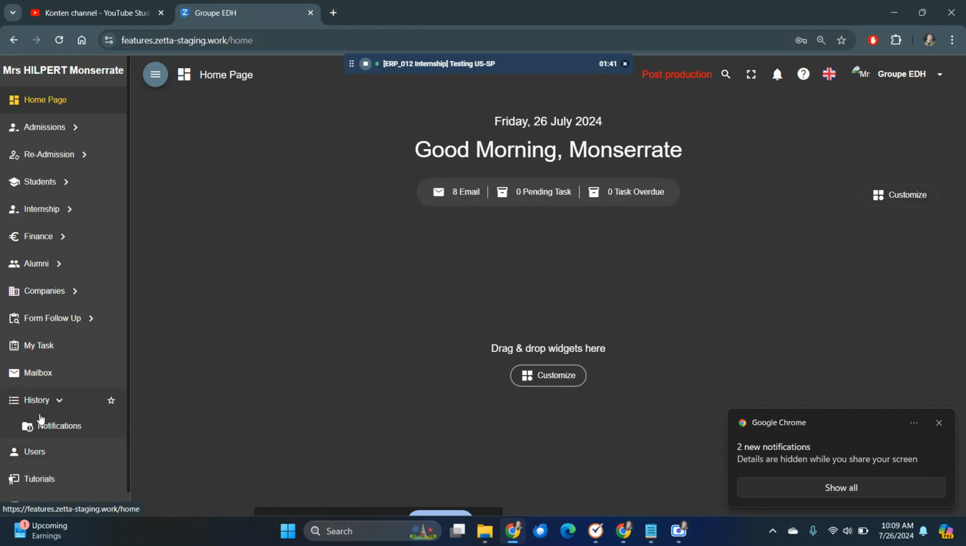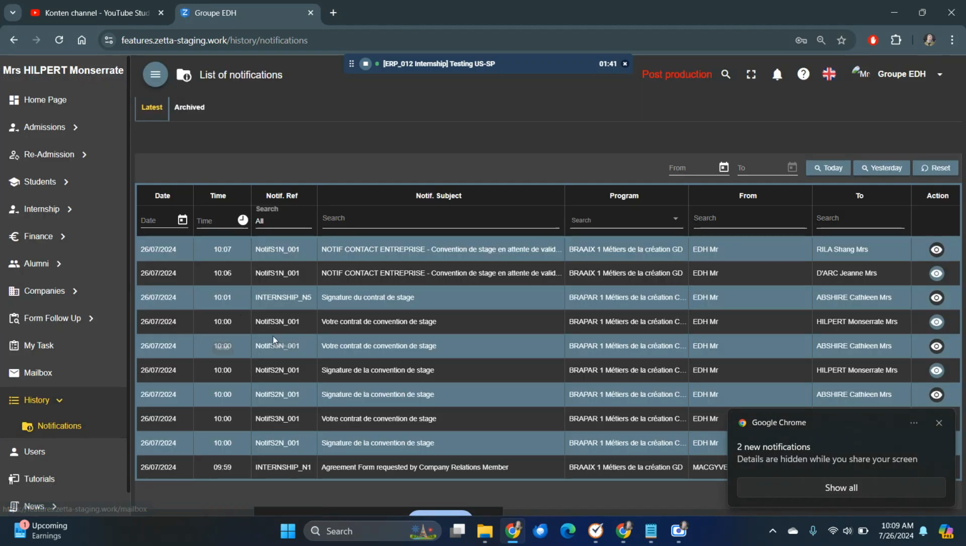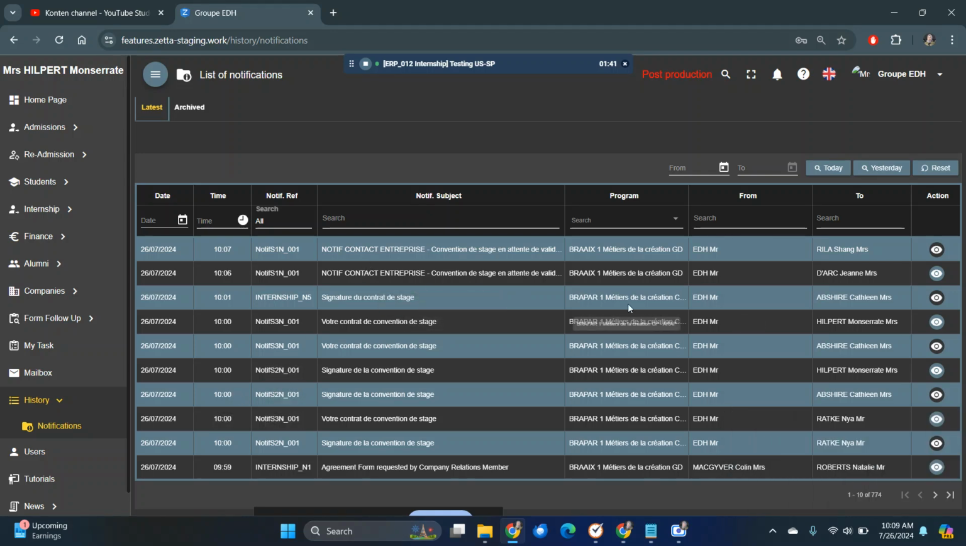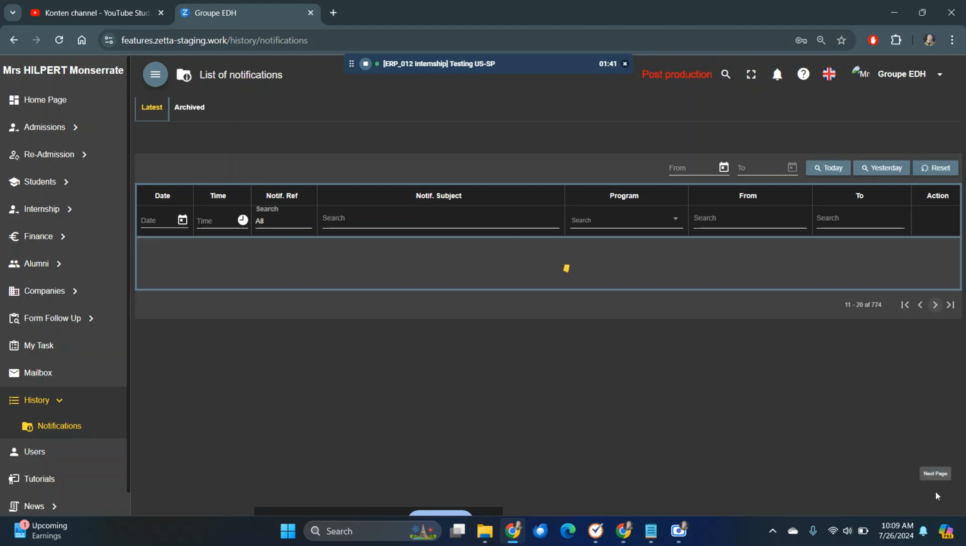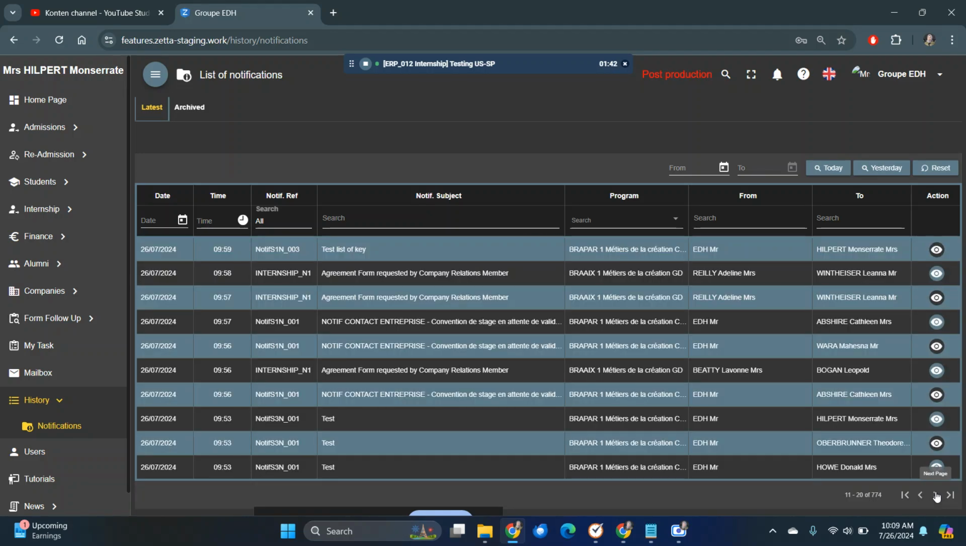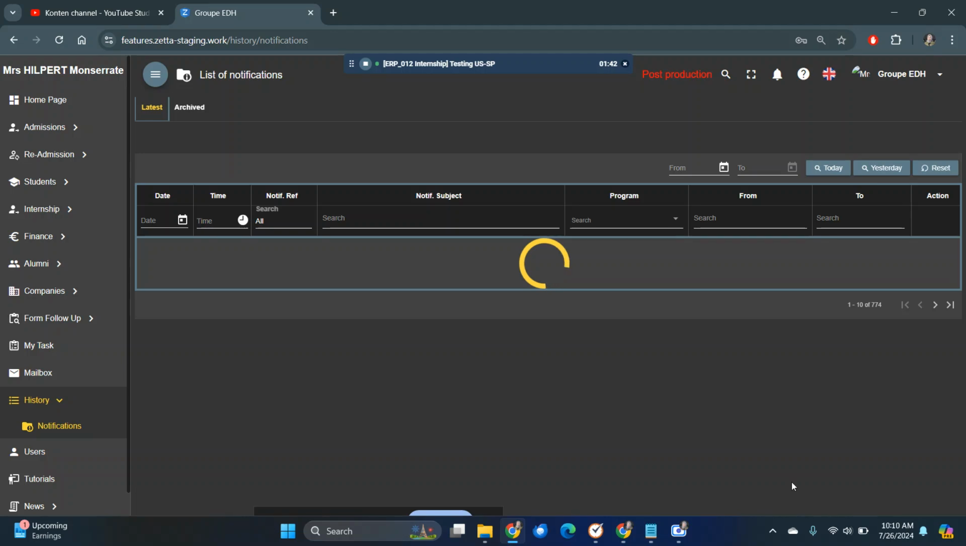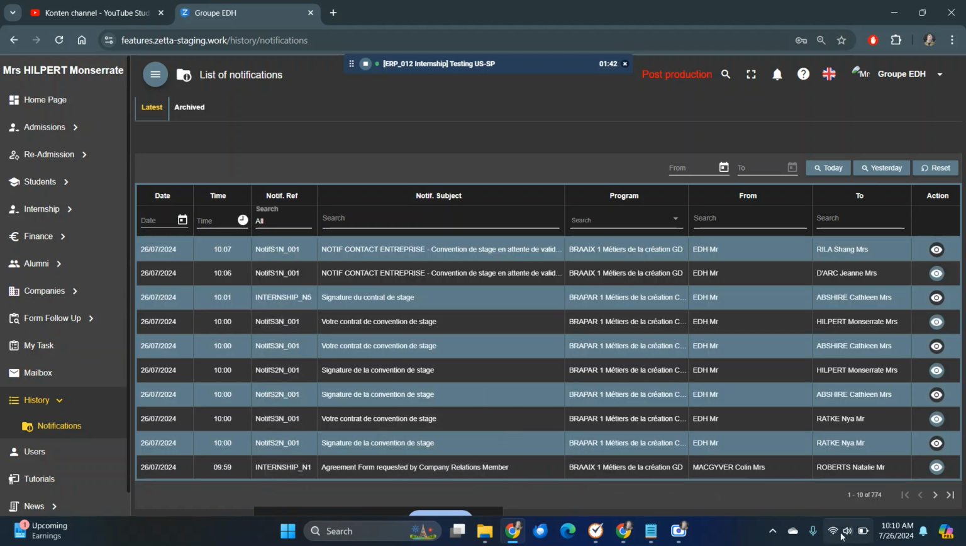Check again the history notification. Okay, look at this. I still have not received the notification. This is the notification to Wara Mahesna. This is me after submit and waiting for validation. But after that, when I check here, there is no notif S1N002, or the notif after contact company rejects the agreement form.